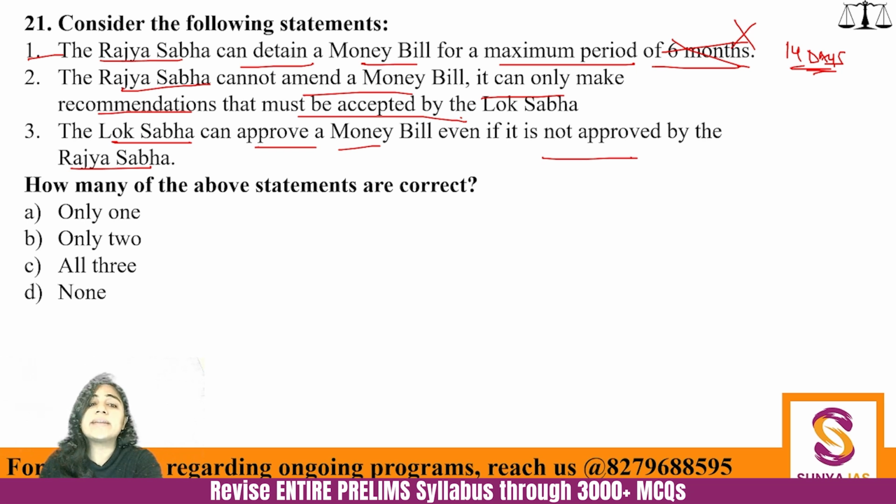It can only make recommendations, that is fine. But that must be accepted by Lok Sabha? No. Lok Sabha can either accept or reject and simply move on with the bill. So this is incorrect. Then third, Lok Sabha can approve a money bill even if it is not approved by the Rajya Sabha. This is absolutely correct. So only one statement is correct. I hope you will remember this. There's nothing to remember as such. I hope you will be able to apply the logic to this, right?